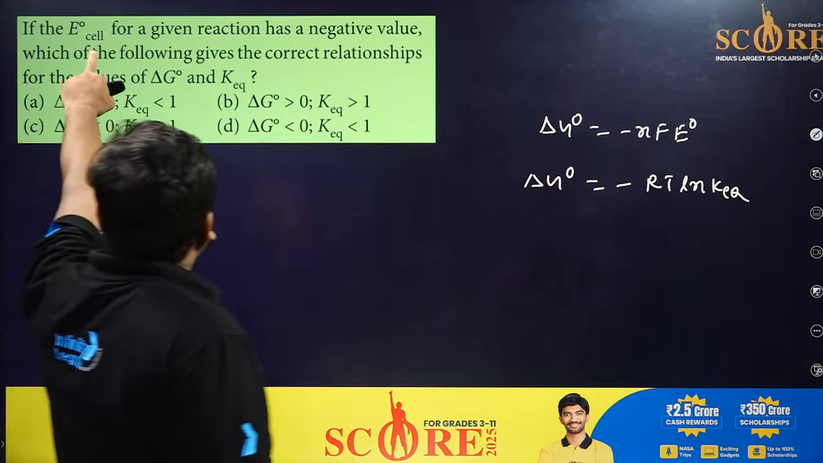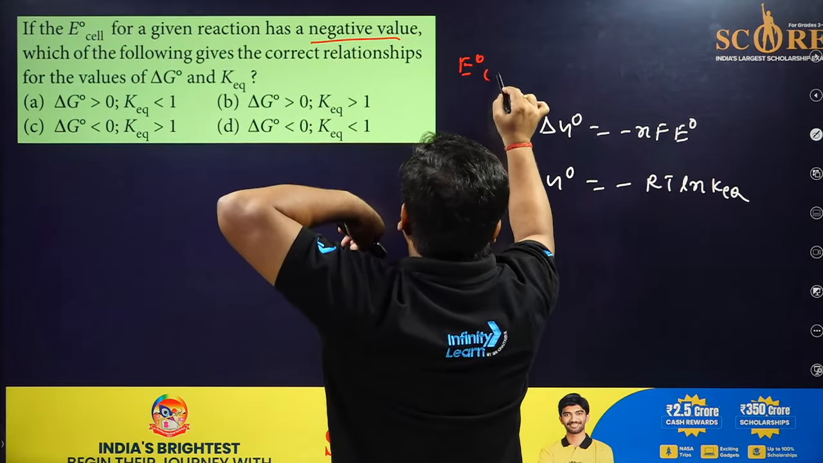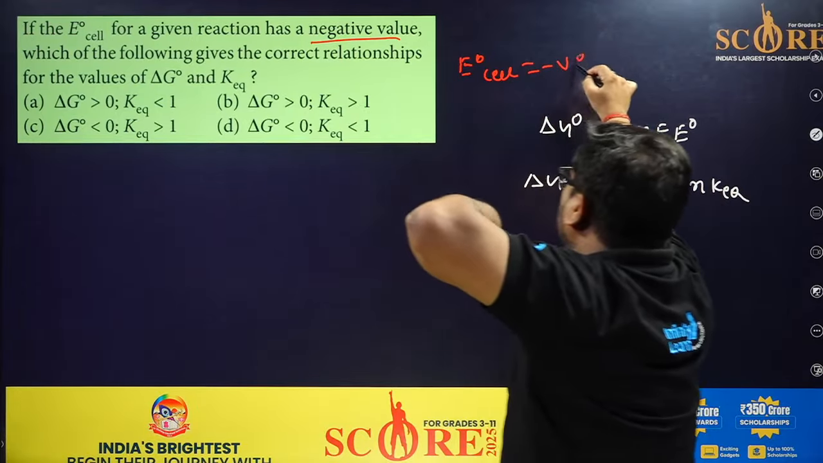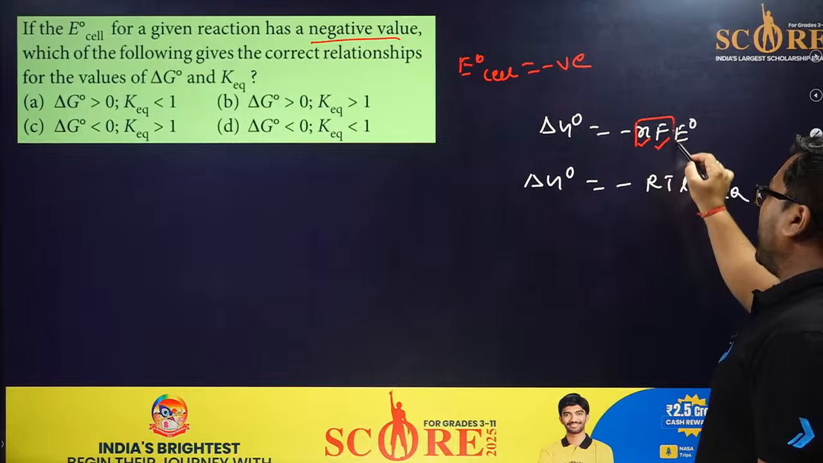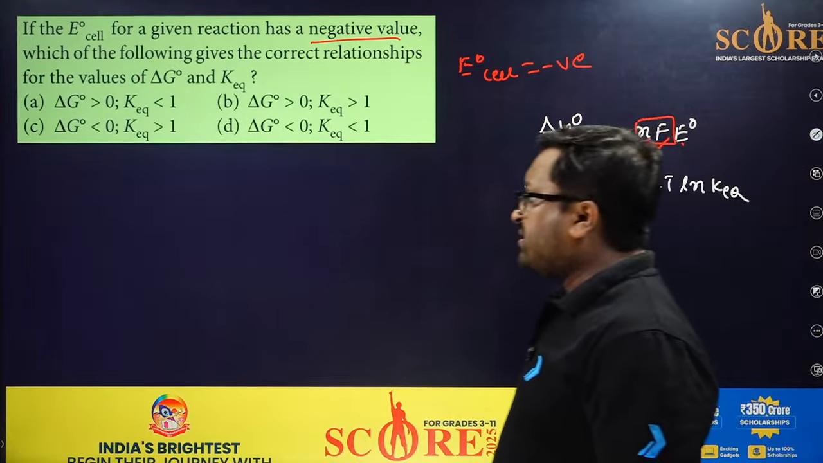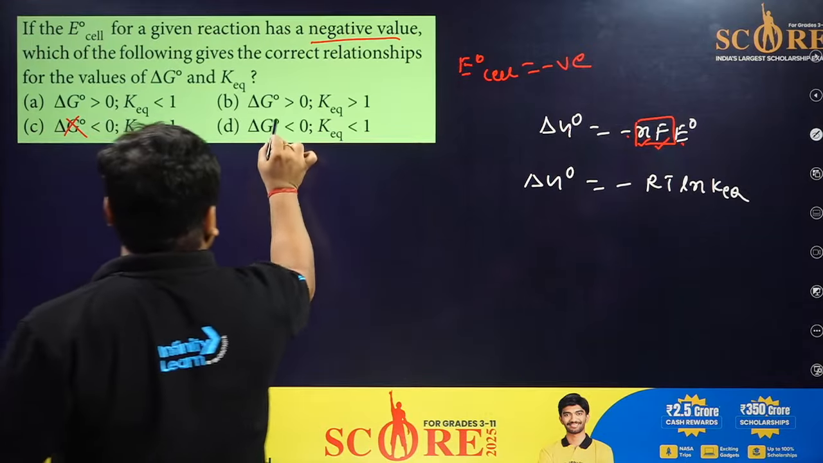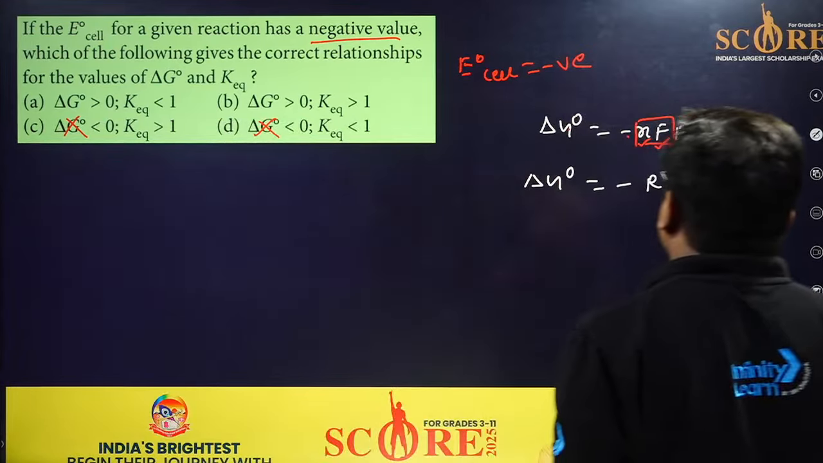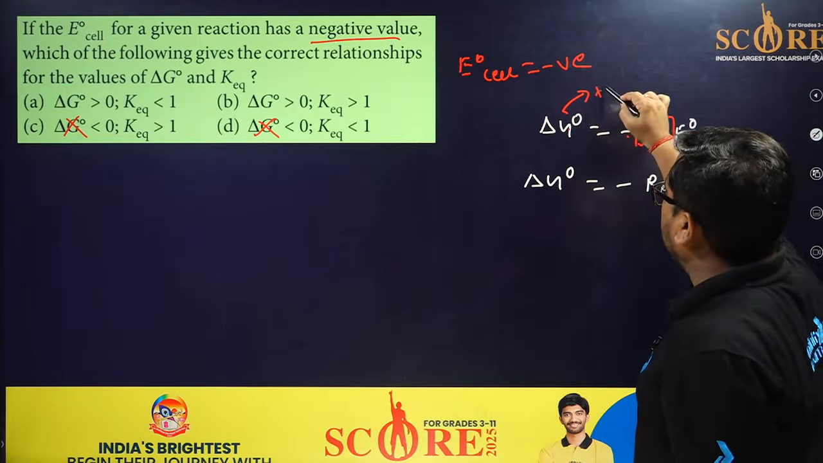Let's see. E naught cell of this is a negative value. It means E naught cell is negative. Okay, it means n is positive, Faraday is a constant. So my dear friend, minus minus will become plus. So delta G naught will be greater than 0. So this and this is not possible. Now, your math is very nice. So it means delta G naught will be positive.